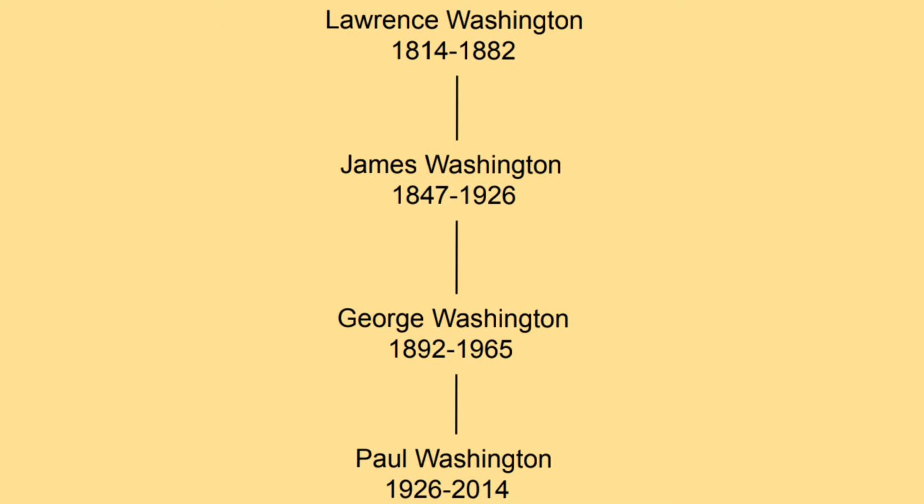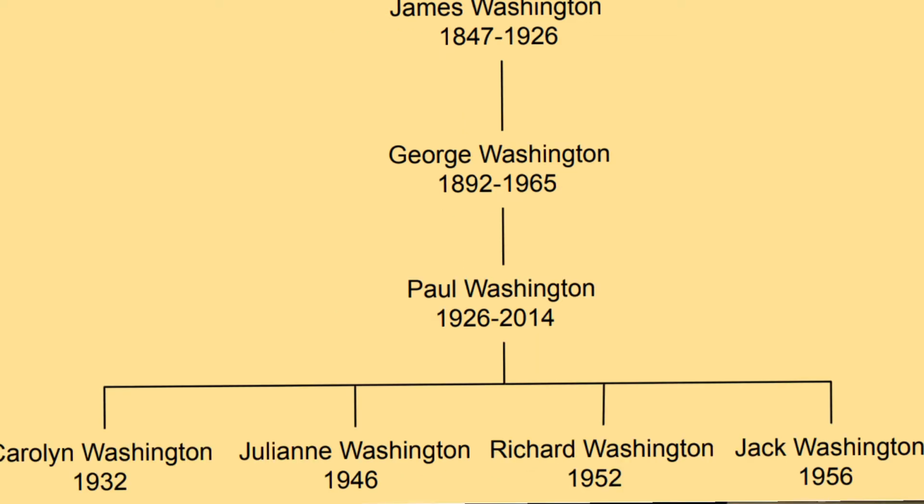Lawrence had a son called Lawrence in 1814. He had a son called James in 1847, who had a son named George in 1892. George had a son named Paul. Paul died in 2014 and had 4 children, all of which are alive today. They are Caroline, Julianne, Richard and Jack.